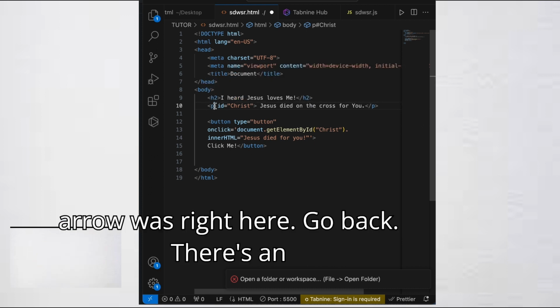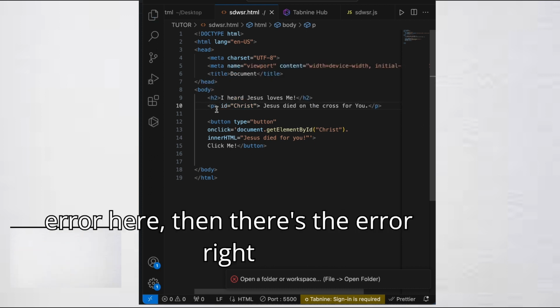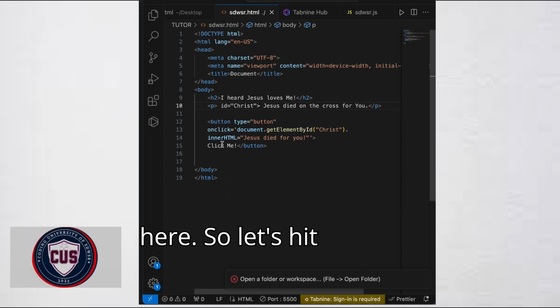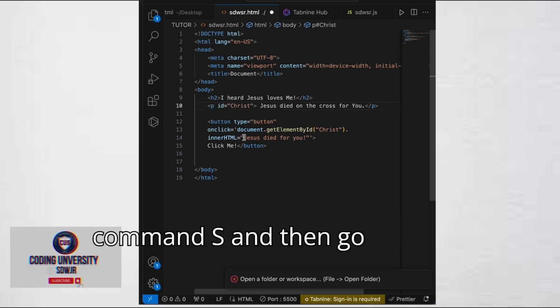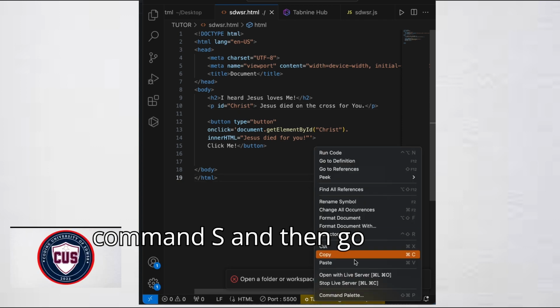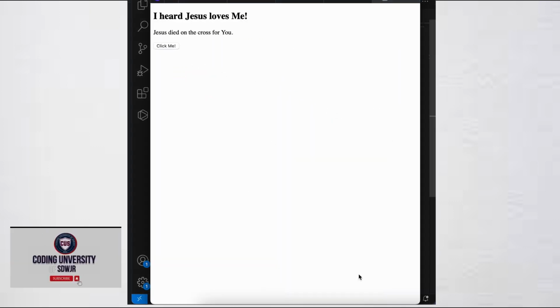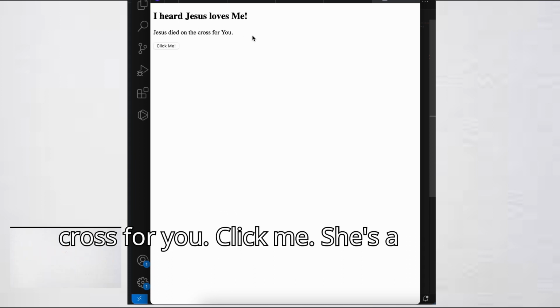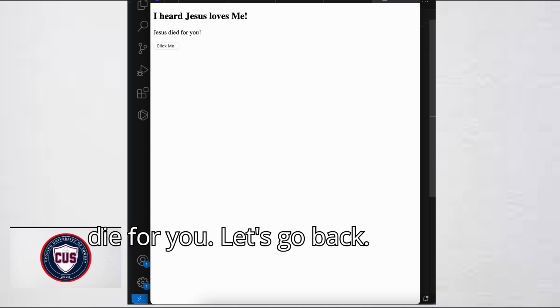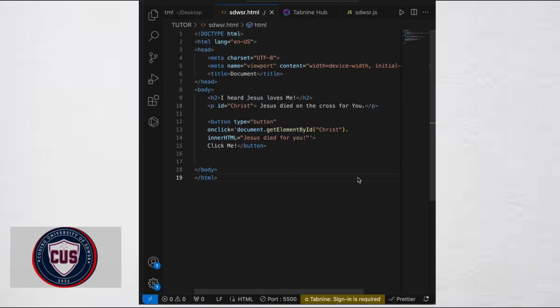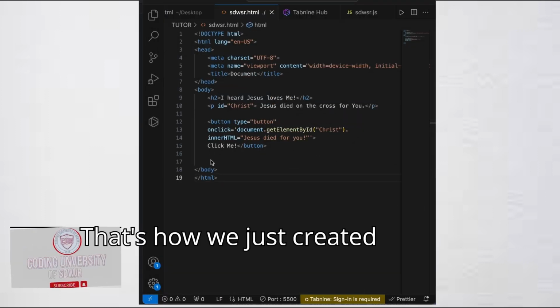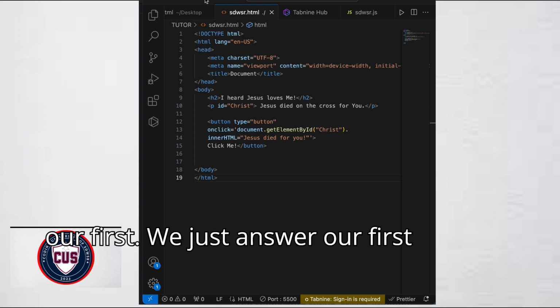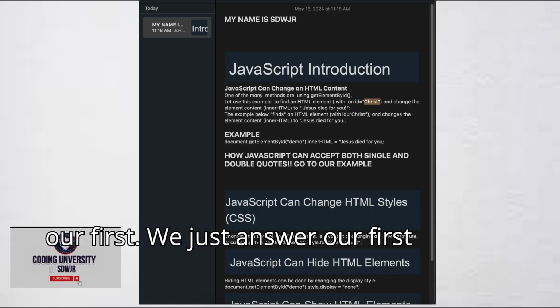The error was right here. Let me go back. There's an error here, and then there's the error right here. So let's hit Command S and then go back here. Voila, there we have it. Jesus died on the cross for you. Click me. Jesus died for you. That's how we just answered our first question.